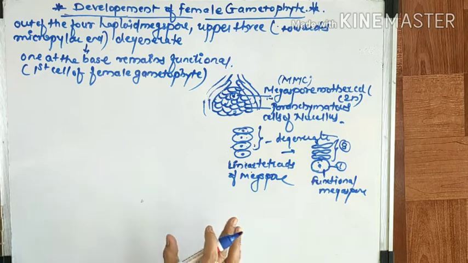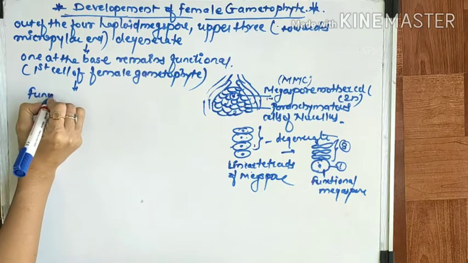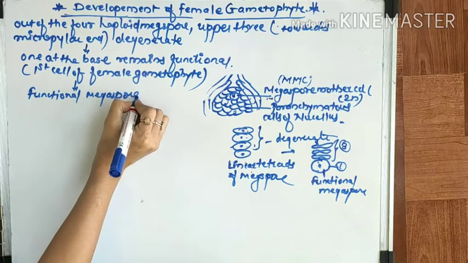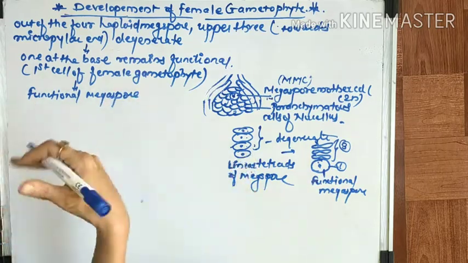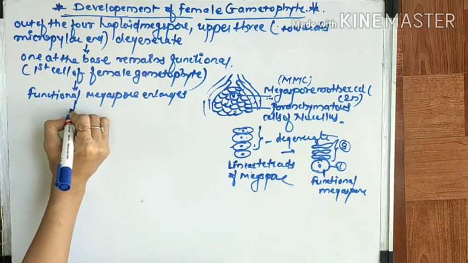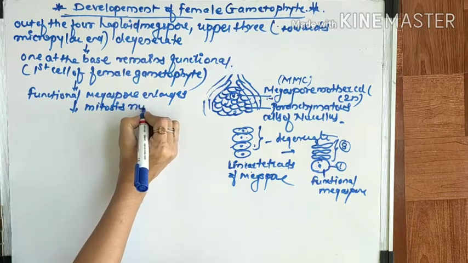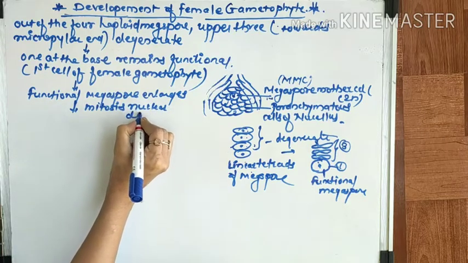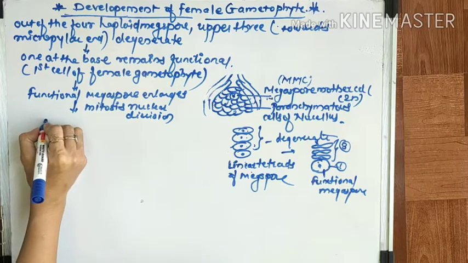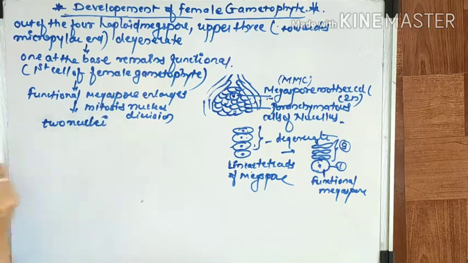Fine. Then this functional megaspore, you can see, is enlarged, that is, it increases in size, and it undergoes mitosis, nuclear division, to produce two nuclei.